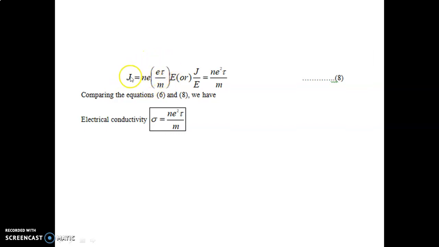Now current density by electric field is electrical conductivity. So we divide the obtained current density by the electric field. Finally we get n e square tau by m. This is the final expression: sigma equals n e square tau by m. This is the mathematical expression for electrical conductivity of a conductor, where n represents the number of electrons, e represents the charge of the electron, tau represents collision time, and m represents the mass of the electron.